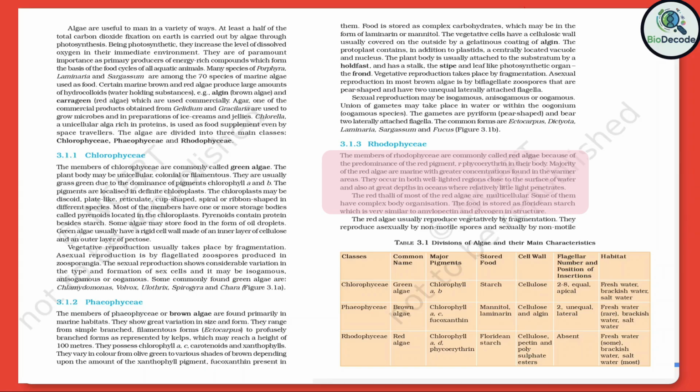Some of them have complex body organization. The food is stored as floridean starch, which is very similar to amylopectin and glycogen in structure.